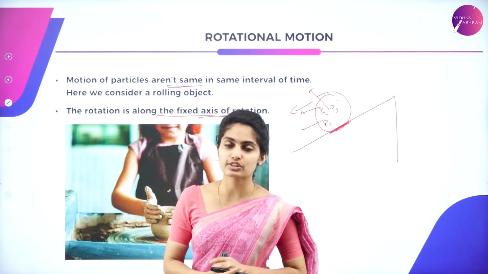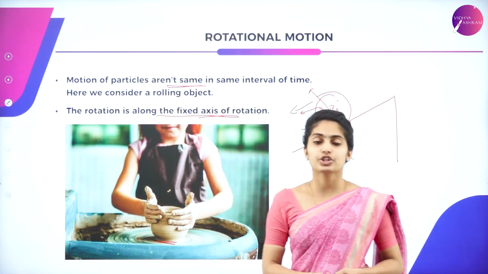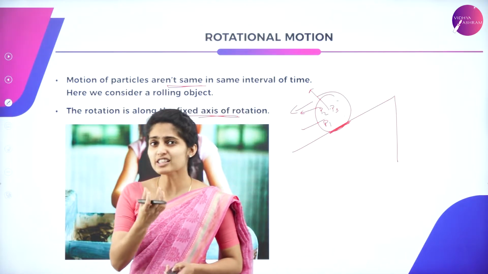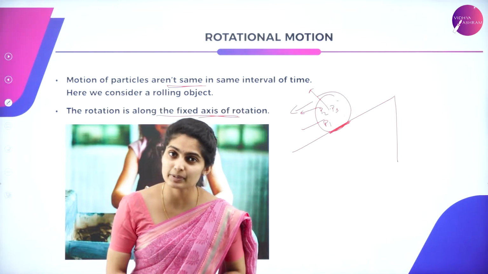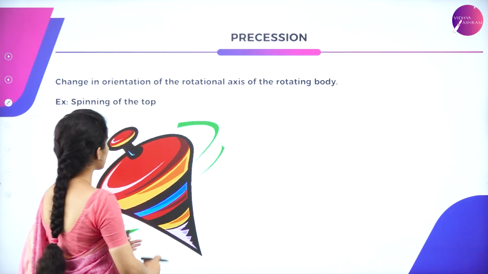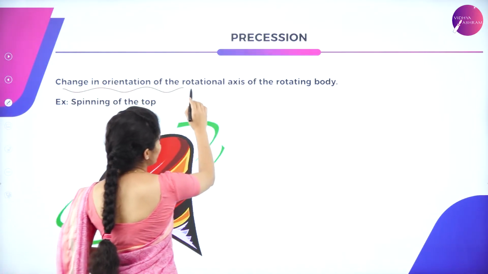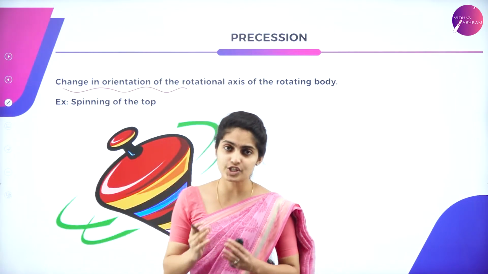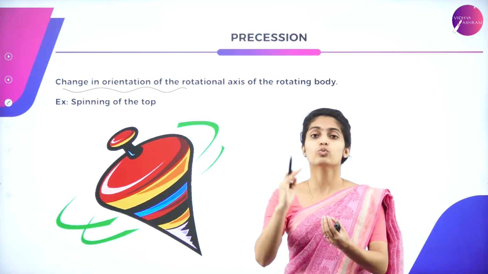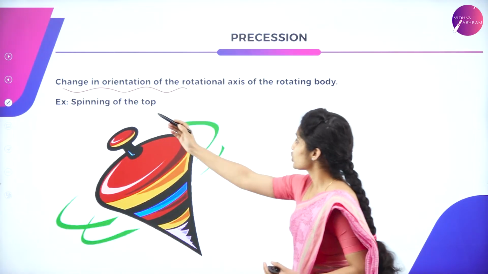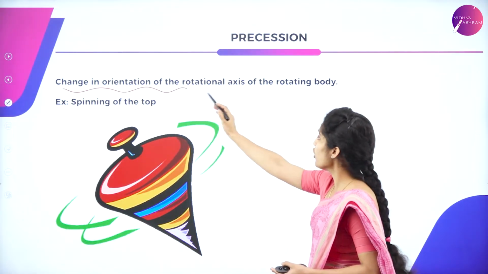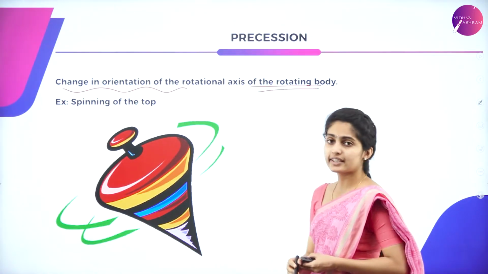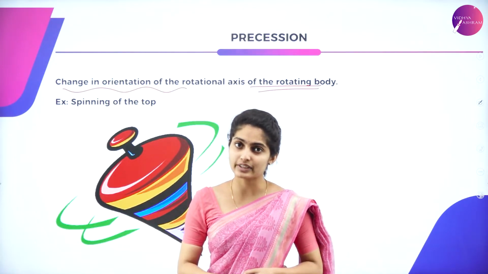Such kind of a motion is called rotational motion. Now let us see, in rotational motion itself, we have a term called precession. So what is precession? What is meant by precession? See, it is the change in orientation of the axis. Which axis? It is the rotational axis of the body which is rotating. So the change in orientation of the rotational axis of the rotating body is said to be precession.